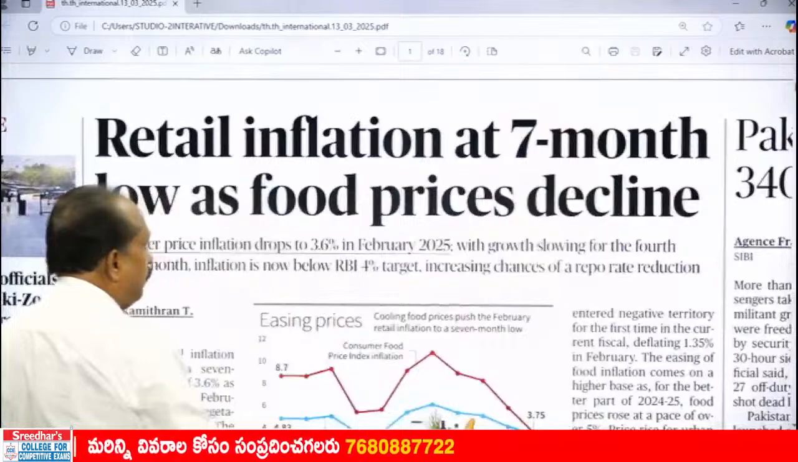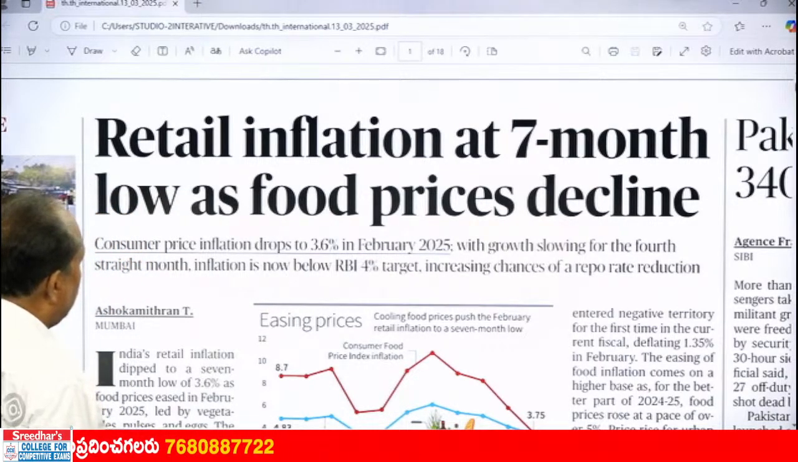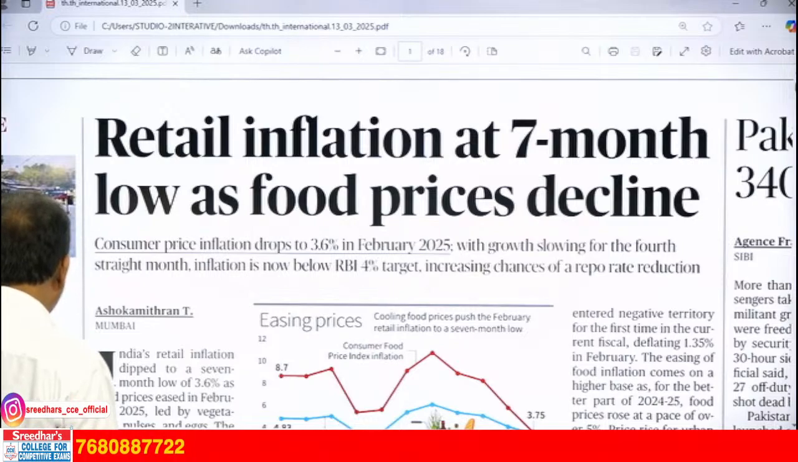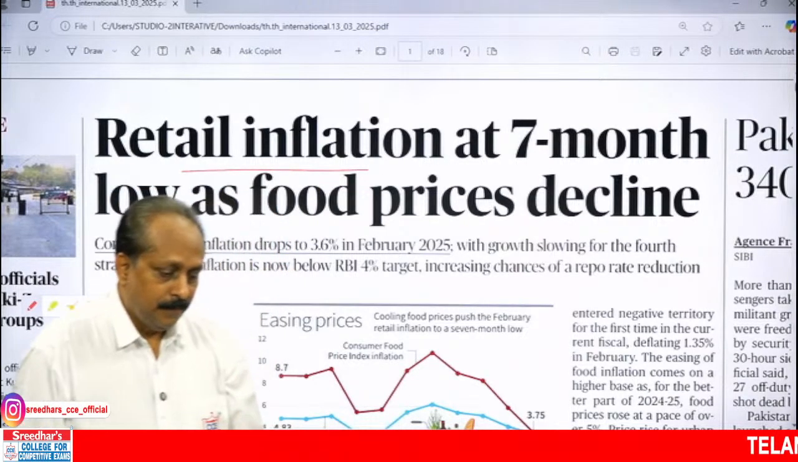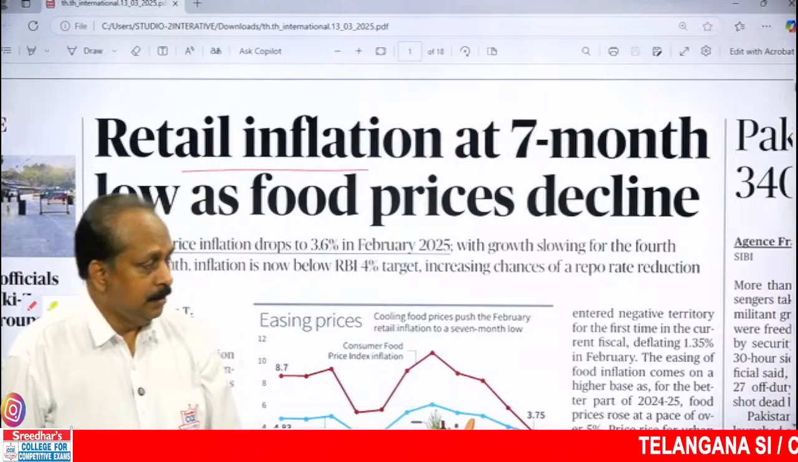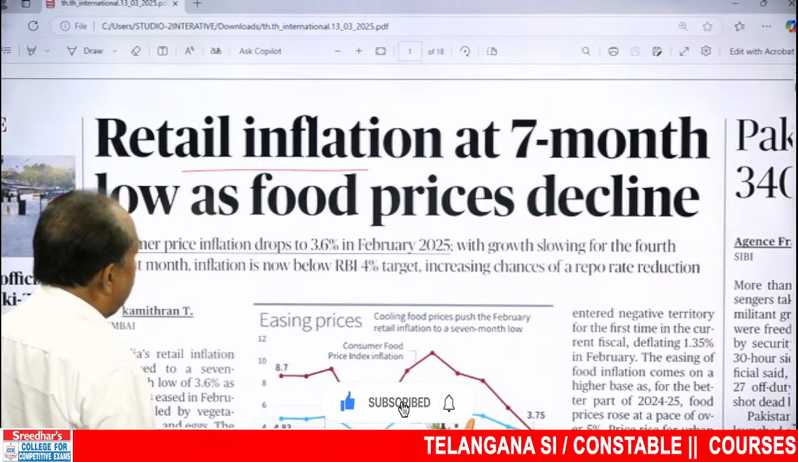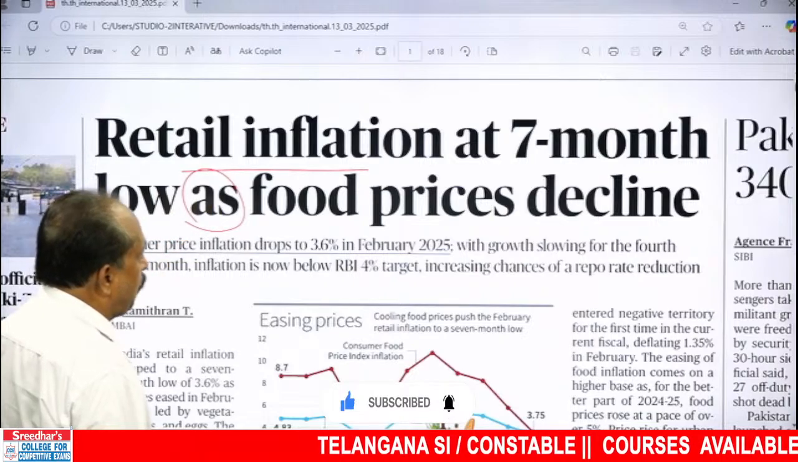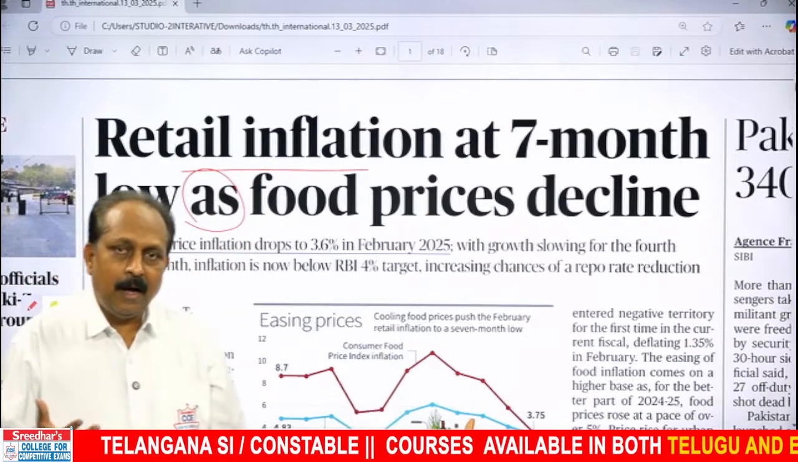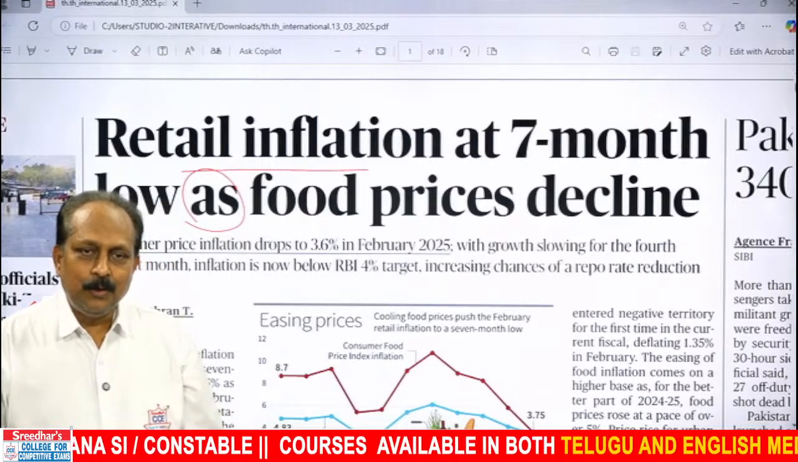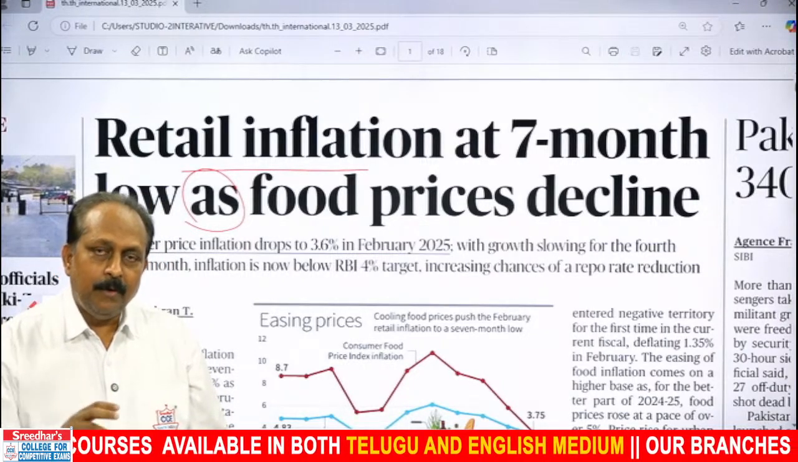We have two. First one, retail inflation at 7-month low as food prices decline. Retail inflation has gone down to a 7-month low. Why? What is the reason behind it? As food prices decline. Again, a casual reader focuses on "as" casually, doesn't go beyond. But a smart learner knows "as" is used for a reason.